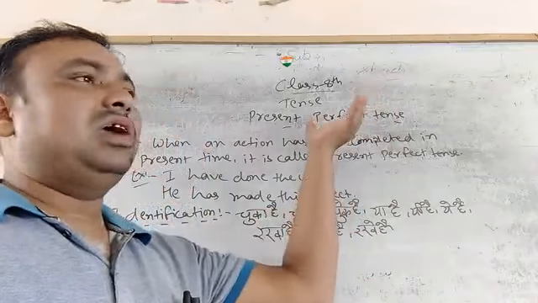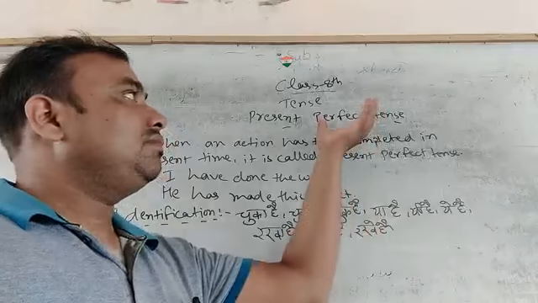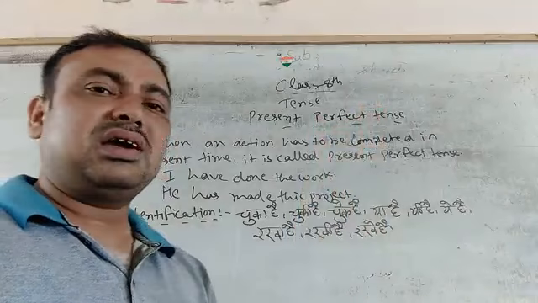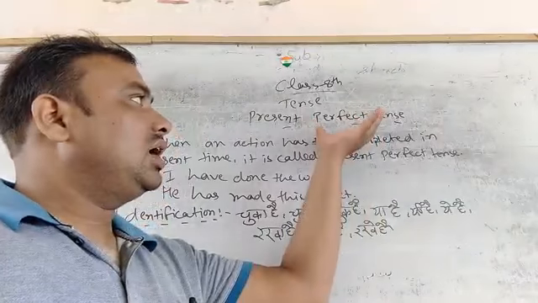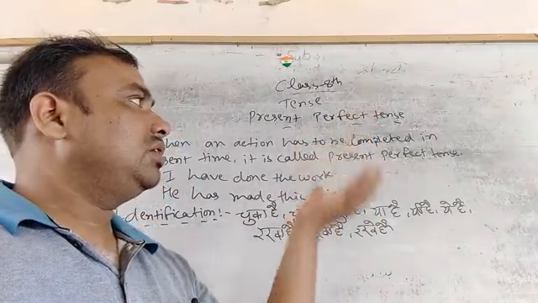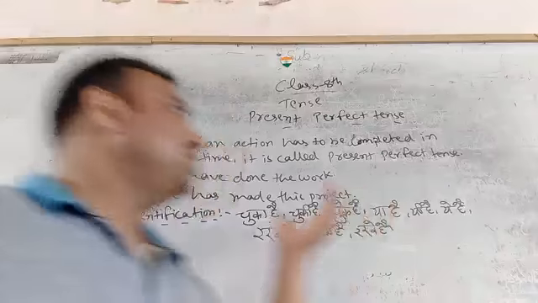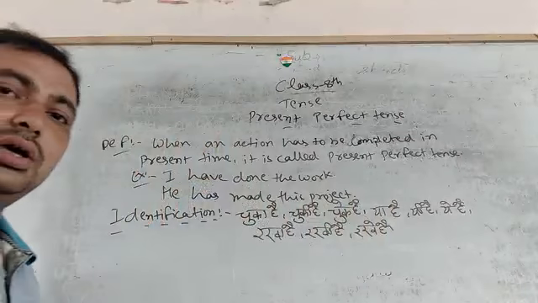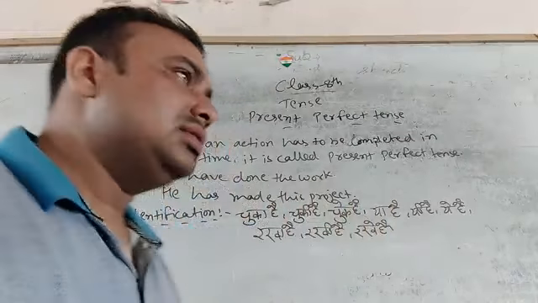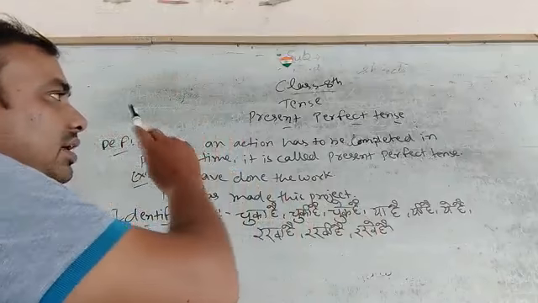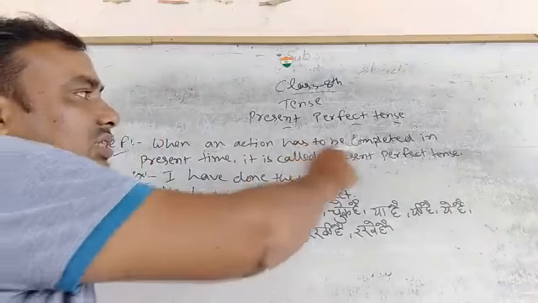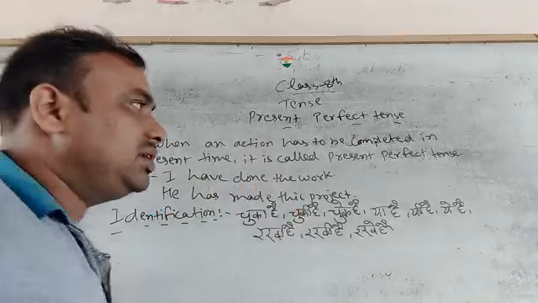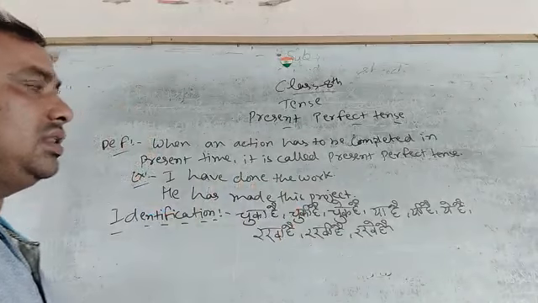As of now, you can see on your screen board I have written present perfect tense. I am going to start by explaining the definition. On your screen board you can see the definition of present perfect tense. When an action has been completed in present time, it is called present perfect tense.